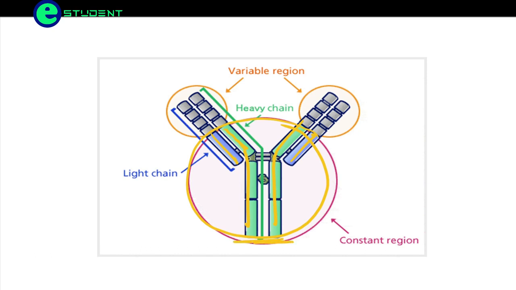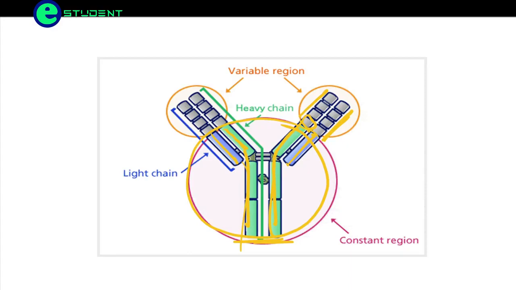This part is common. You will find this lower part, which we are seeing in green and blue, in all the antibodies. But the upper region, which we are seeing in the form of boxes, is variable. This region varies in every antibody.